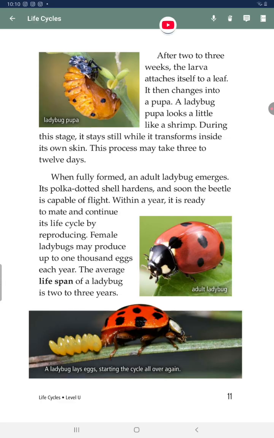During this stage, it stays still while it transforms inside its own skin. This process may take 3 to 12 days. When fully formed, an adult ladybug emerges. Its polka-dotted shell hardens and soon the beetle is capable of flight. Within a year, it is ready to mate and continue its life cycle by reproducing. Female ladybugs may produce 1 to 100 eggs each year. The average lifespan of a ladybug is 2 to 3 years.